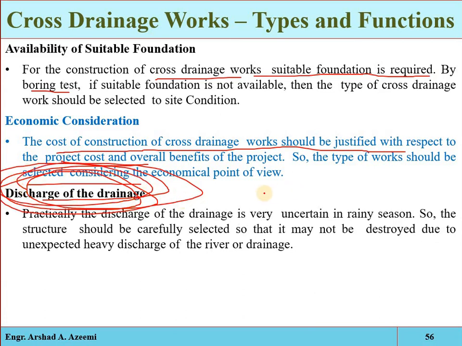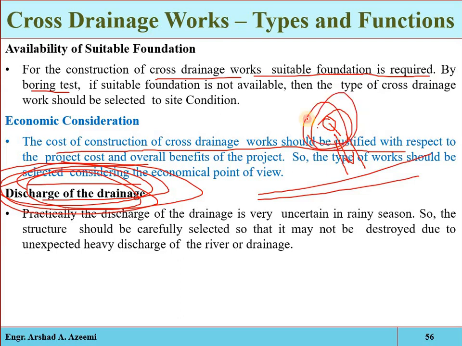Most importantly, when we are designing the canal over the drain, we are highly uncertain about the discharge of the drain, that what will be the maximum possible discharge in the drain, because that is a natural flow. So we will carefully select the highest flow level of the natural drain, so that the structure may not be damaged.